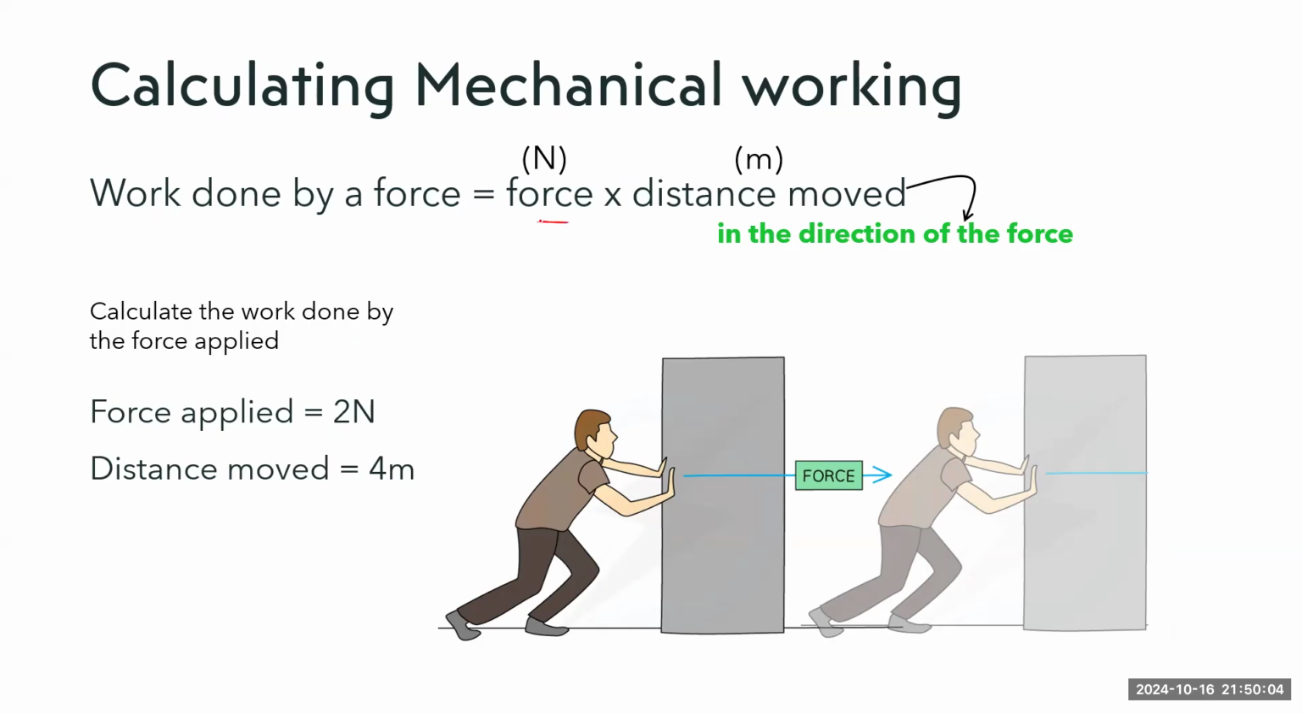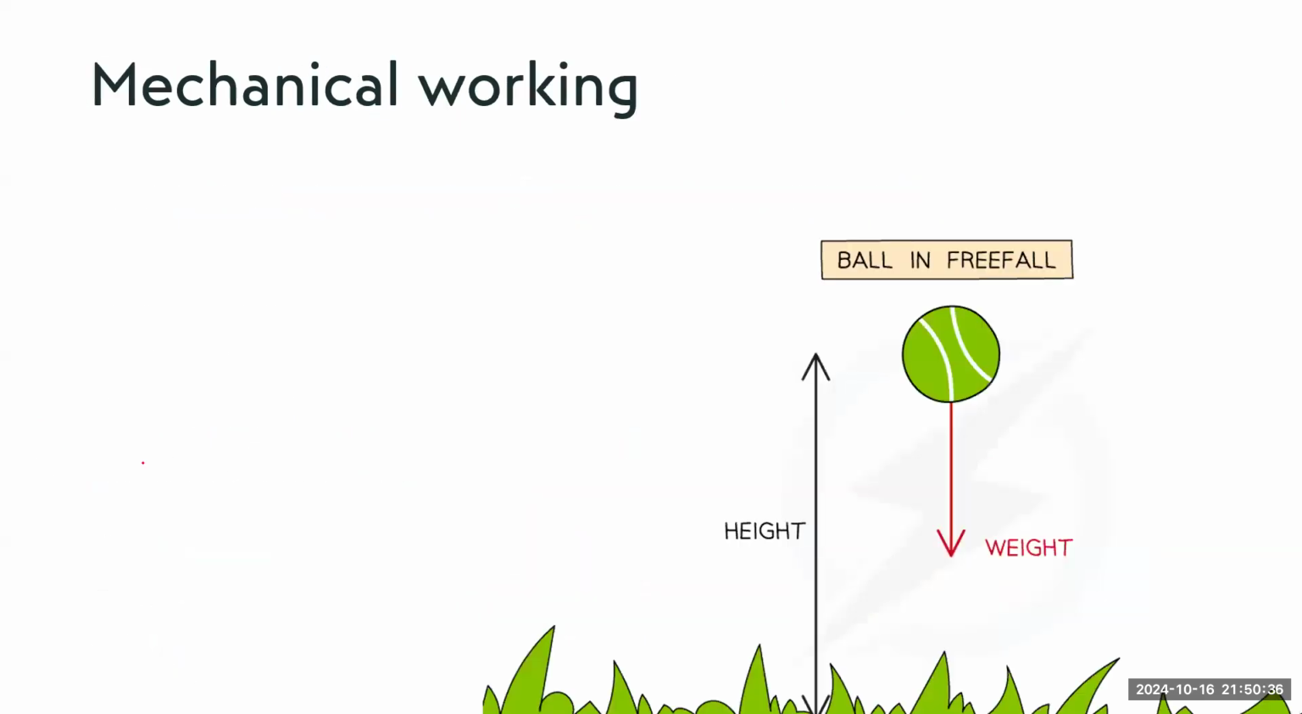It is equal to the force in newtons times the distance moved. But which distance moved? It has to be in the direction of the force. The distance moved in the same direction of the force, and we'll see examples about that in a second, okay? So if we want to calculate the work done on this object, if the force applied is 2 newtons and the distance moved is 4 meters, how do we calculate it? It is 2 times 4, which is 8 joules.